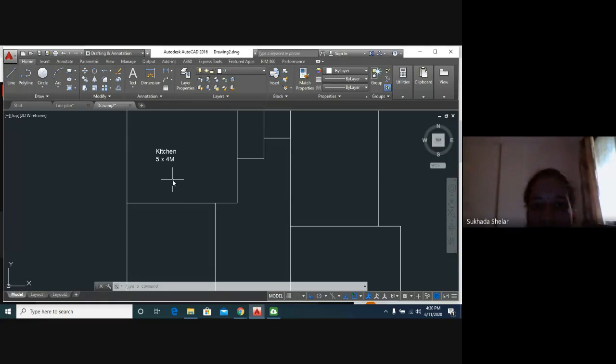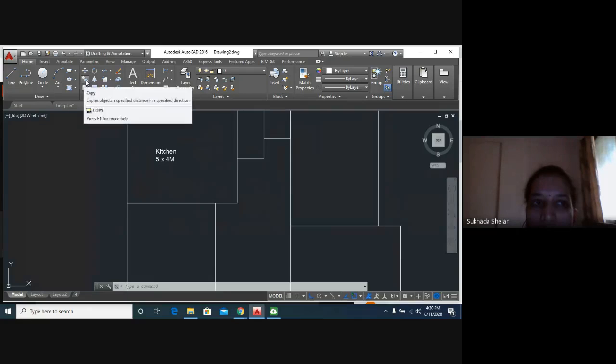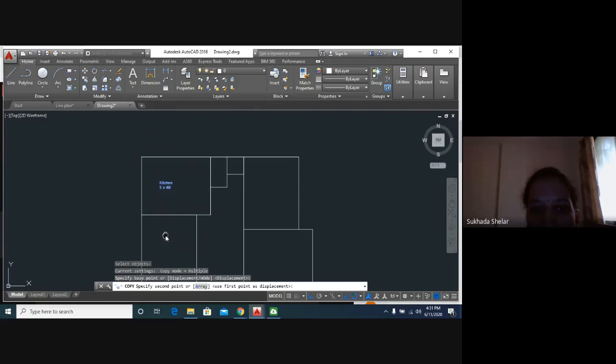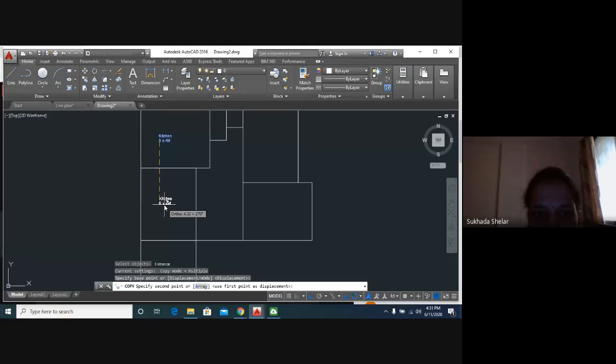Okay. Now in each and every room, we will copy this text and we will edit every dimension and every room name. Okay. So you just have to select, or you just have to click this copy icon or copy command, and you have to select and then enter, and it will ask you for the base point. You just try to click anywhere on here, and it will copy you in any room. Okay. This is our living room.